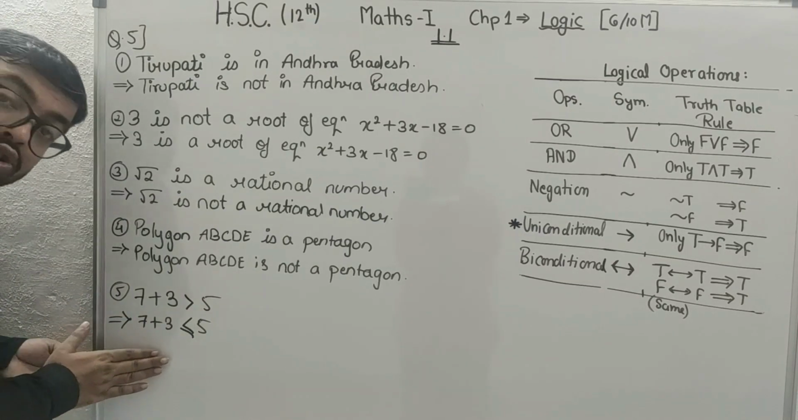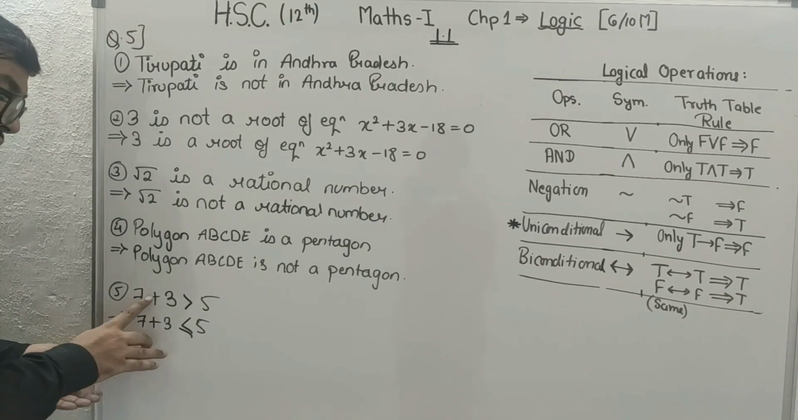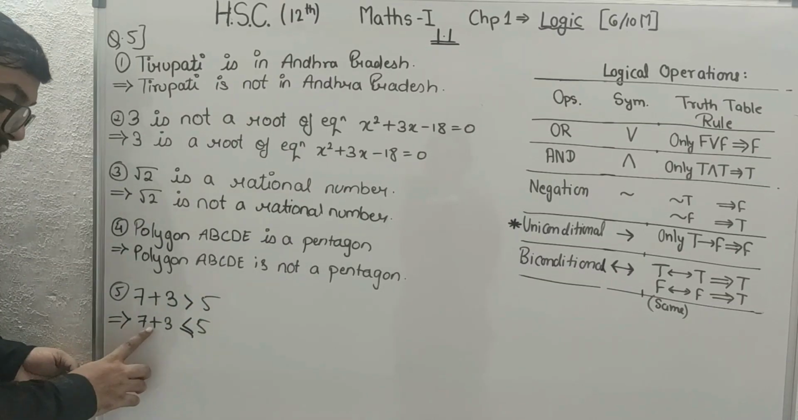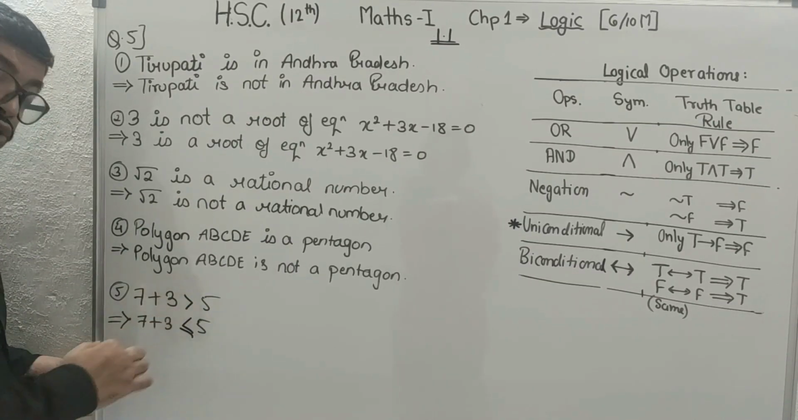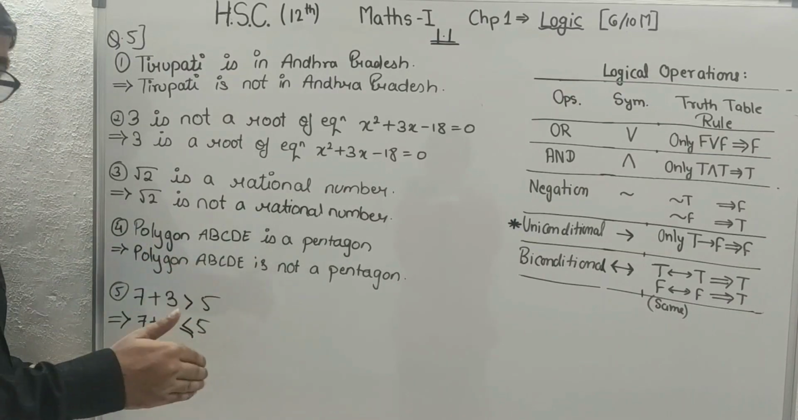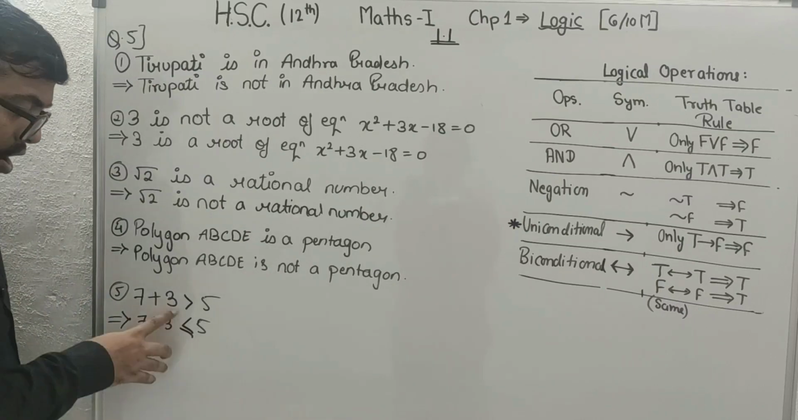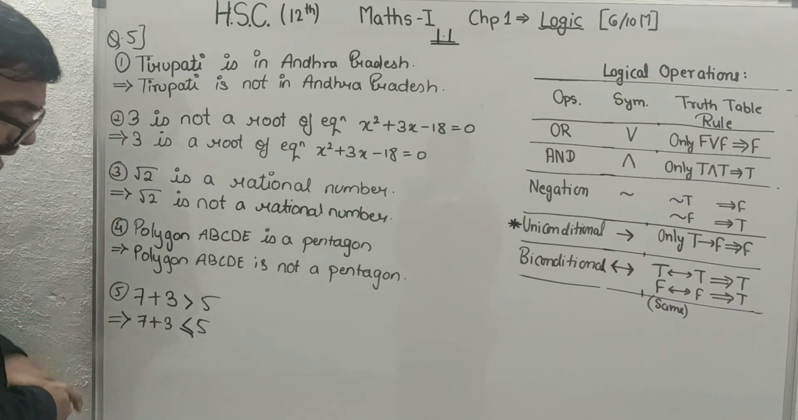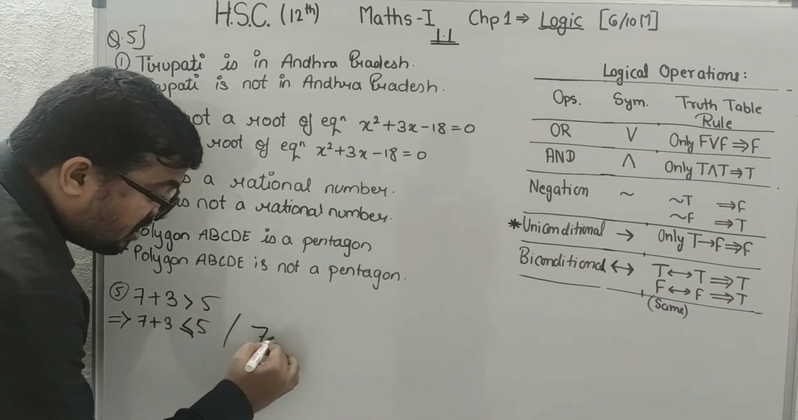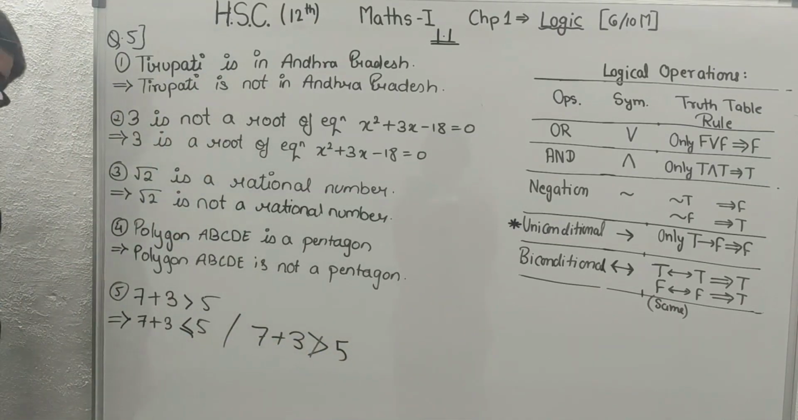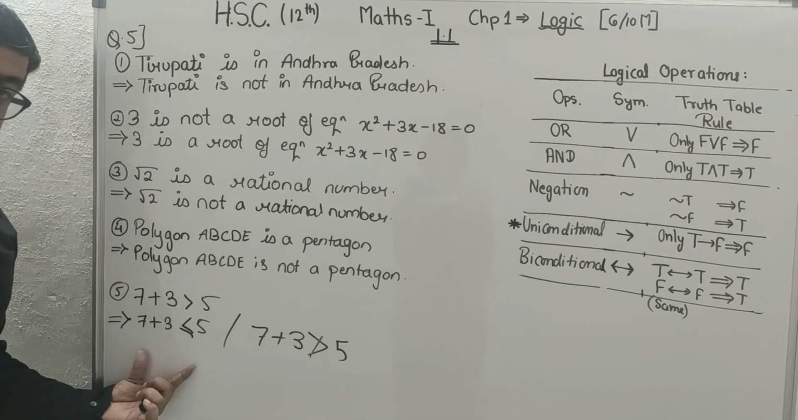And this is very important question, students. 7 plus 3 more than 5. 7 plus 3 इसका क्या होता है बेटा? मोर का ऑपोजिट क्या होता है? लेस और इक्वल। सो लेस और इक्वल्स टू 5. Okay, you can write this symbol also, you can write your answer in such a way also. 7 plus 3 is not more than 5. Okay, but this is more proper answer.